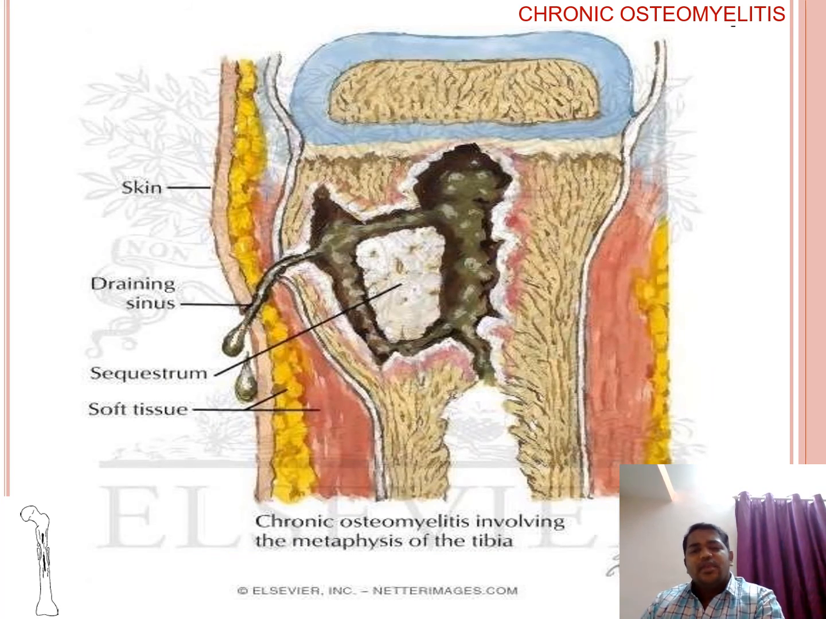This is the histological figure of chronic osteomyelitis, in which we can see this is the skin, this is the discharging draining sinus which is coming from the center of the medullary canal, this is the sequestrum which is a piece of dead necrotic bone, and this is the soft tissue, features which are seen in chronic osteomyelitis.